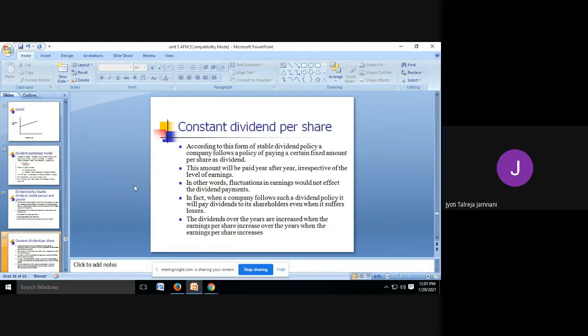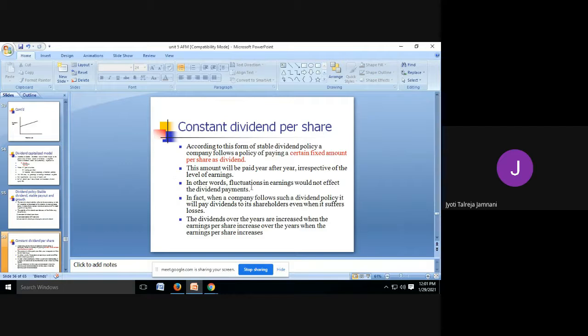According to this form of stable dividend policy, a company follows a policy of paying a certain fixed amount per share of dividend. So here this is important. If I say 5 rupees, I will give 5 rupees dividend consistently. So the amount in rupees I have fixed. This amount will be paid year after year, irrespective of the level of earnings. So whatever you earn, more or less, every year you will pay 5 rupees dividend per share, fixed.